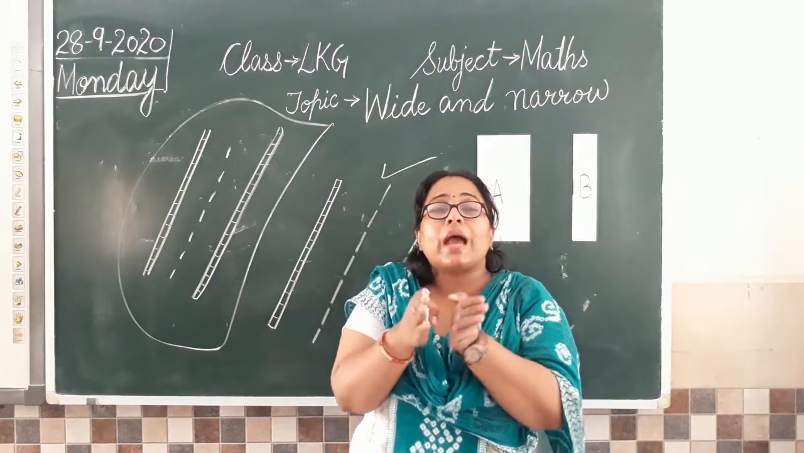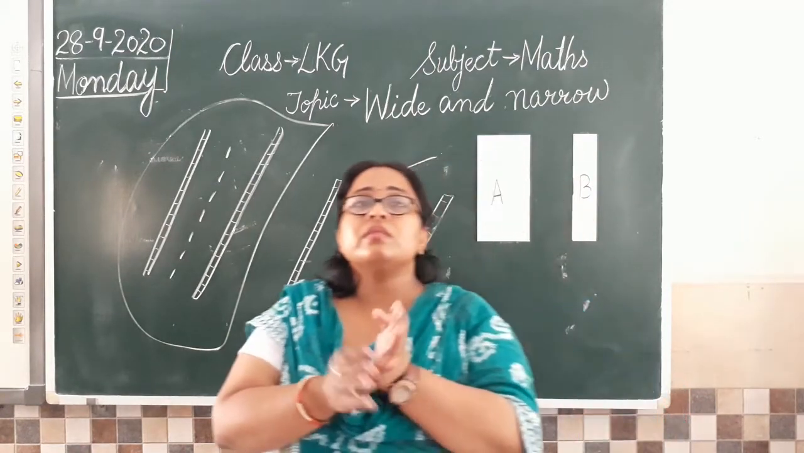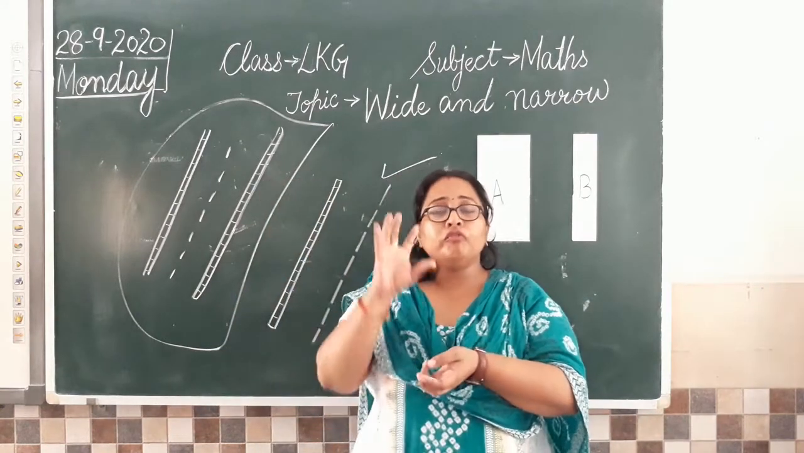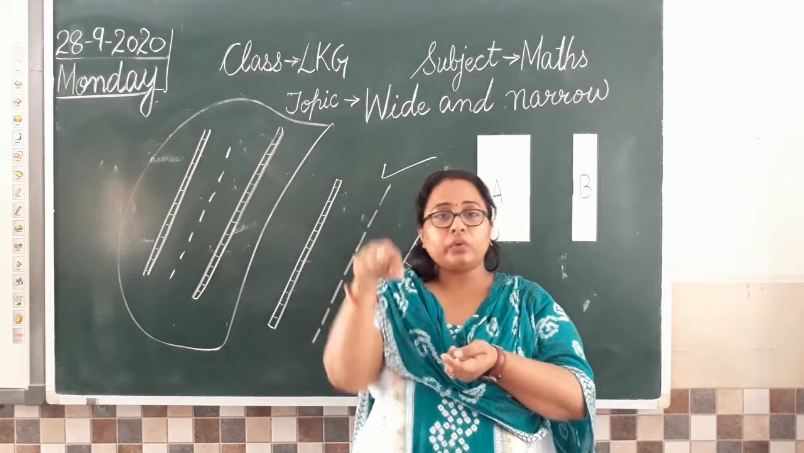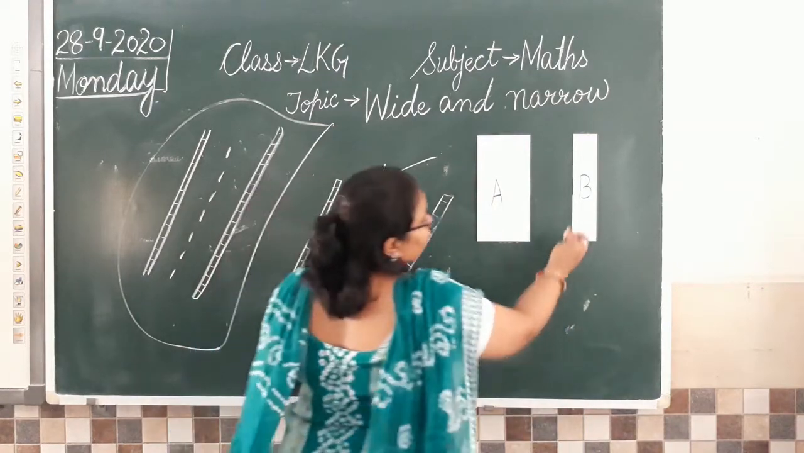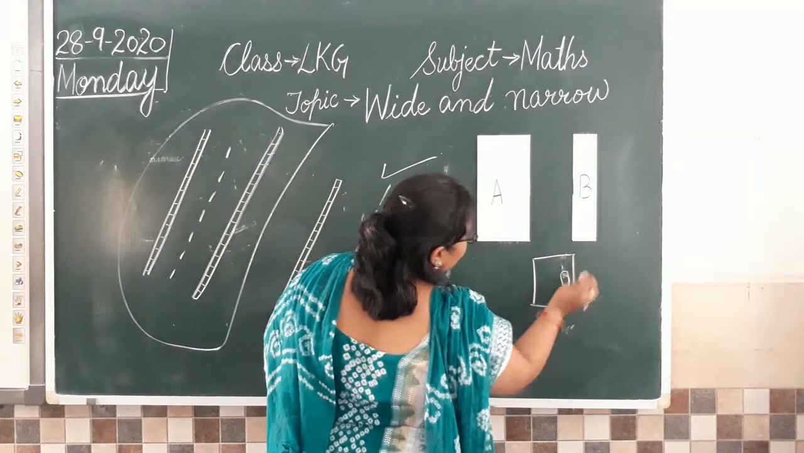Narrow is when the gap is very less. Understood? Another example is if you see a window and a door. The window's door gate is thin. It is like this. Our window looks like this, the handle is here.